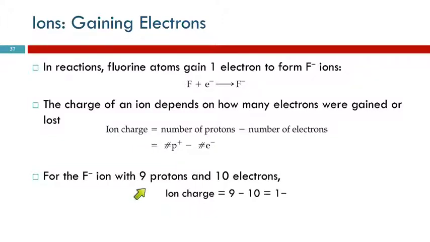So fluorine started out with 9 protons and 9 electrons. That makes it neutral. It gained an electron, so now it's got 10 electrons. That means it has 10 negative charges and 9 positive charges. So those add up to being a -1 charge.